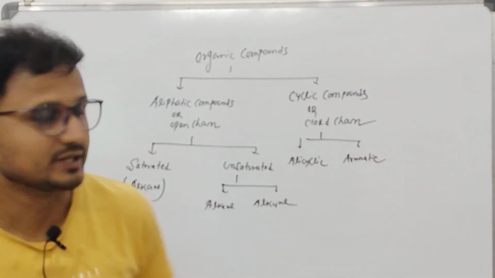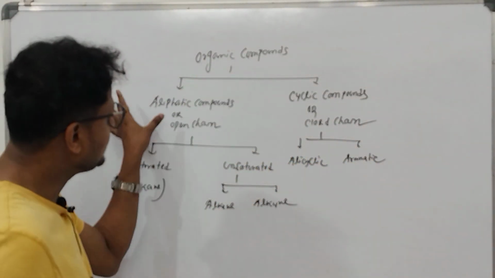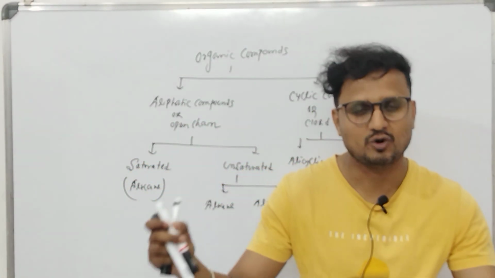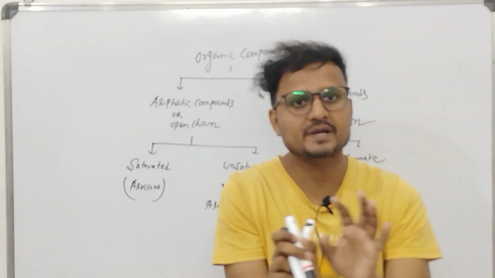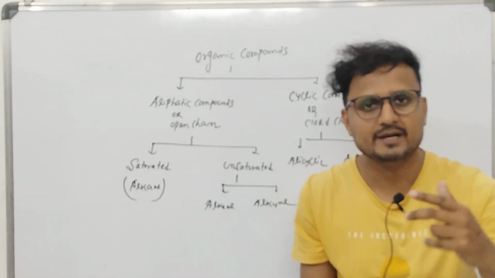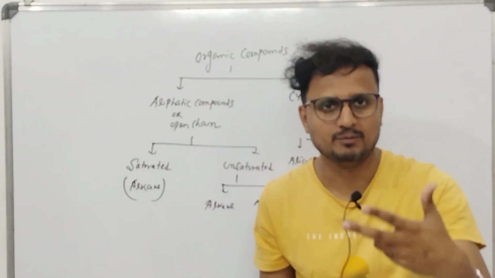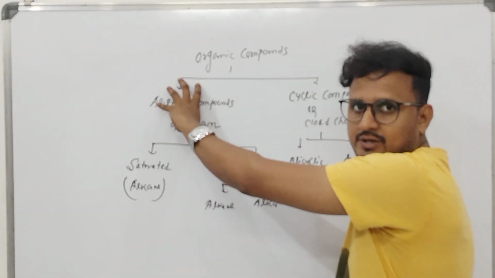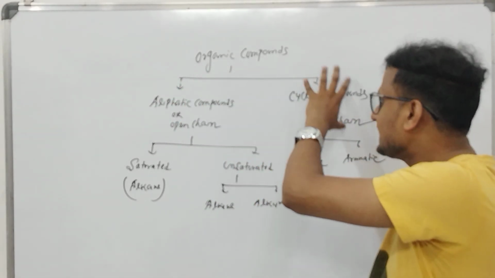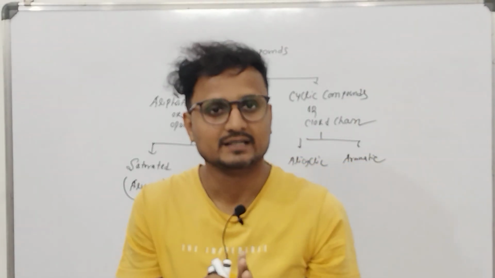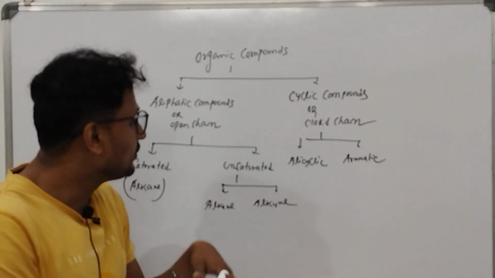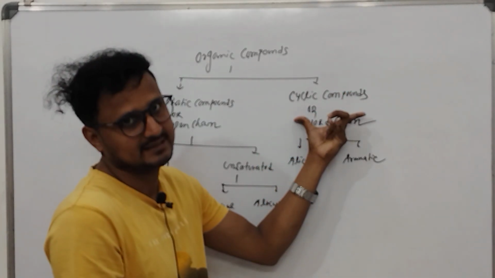I'll tell you one by one. Aliphatic compound means when carbon forms open chain compounds, not circular, open chain compounds that can be made of single bond, double bond, or triple bond. So these are the aliphatic compounds. When carbon comes in a cyclic ring kind of shape, something which is closed, that is cyclic.